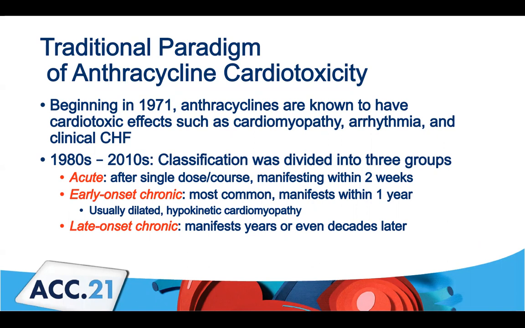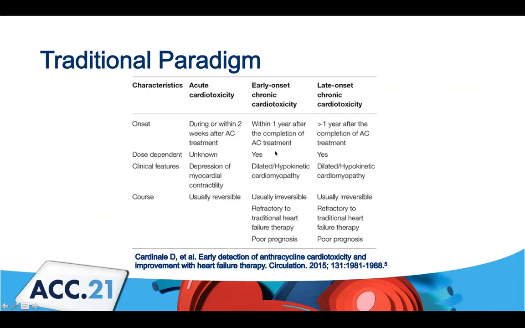This was a known phenomenon since the late 60s, early 70s, that anthracyclines can cause a cardiomyopathy, arrhythmias, clinical CHF. And between the 80s and the early 2010s, classification was divided into three groups. It was either acute or chronic, and chronic was divided into early onset or late onset, depending on when the patient became symptomatic. So acute cardiac toxicity was generally defined as either during infusion of anthracycline or a few weeks afterwards. It was thought to be reversible.